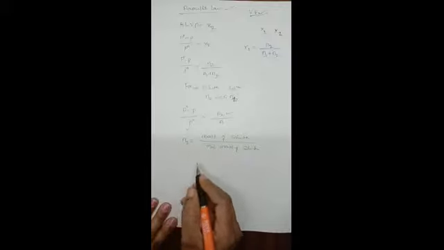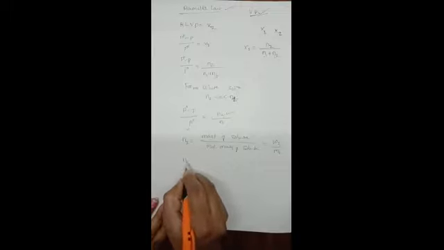That is equal to W2 divided by M2. The mass of solute is represented by the symbol W2, and the molecular mass of the solute is represented as M2.